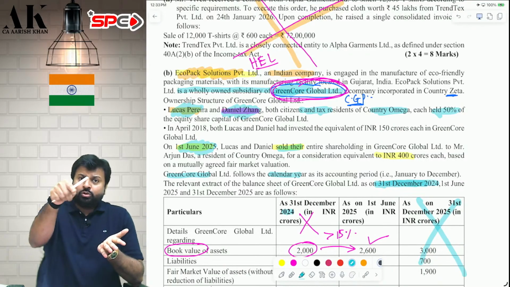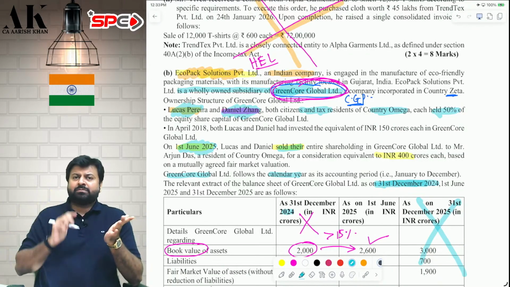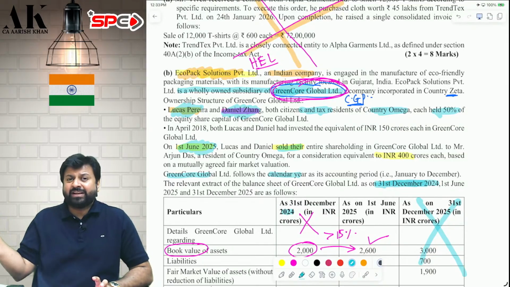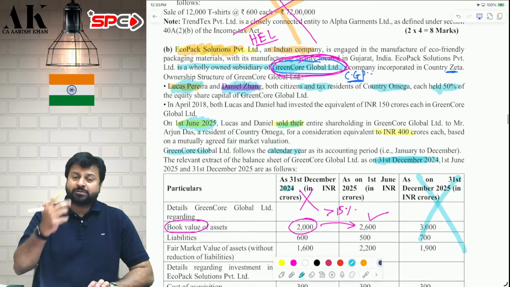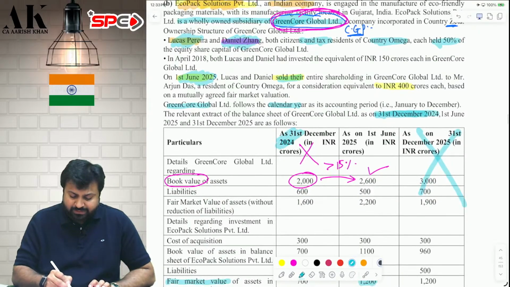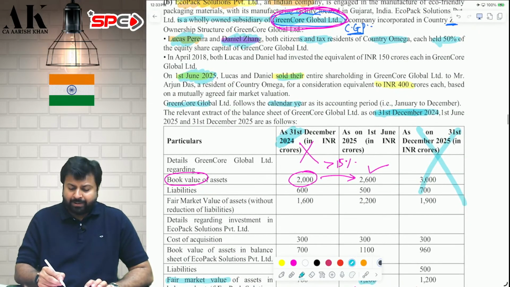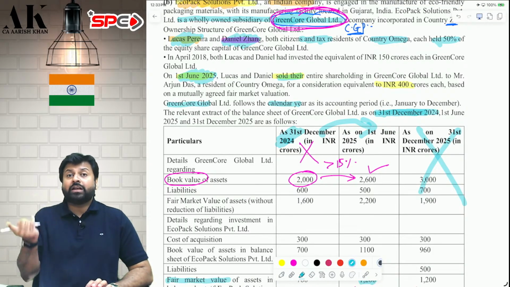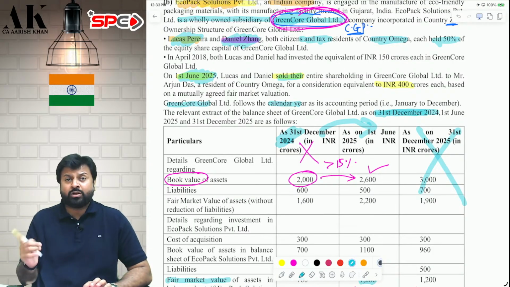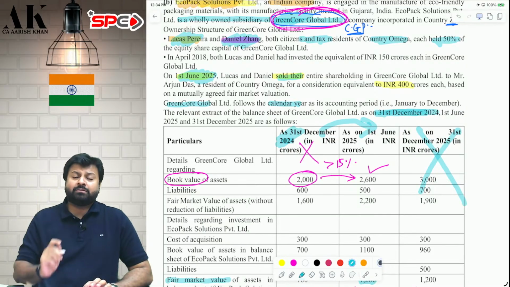Year of sale is June 25. Last balance sheet date is December 24. The specified date can be December 24 or June 25. But between the 2, which is the specified date? By default, you should take December 24 as the specified date. But if the book value of the asset of Green Core increased by more than 15%, then the specified date will become the date of transfer.